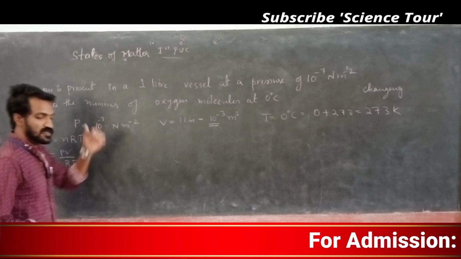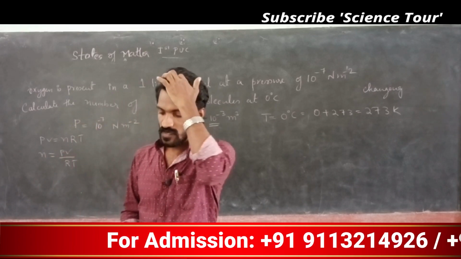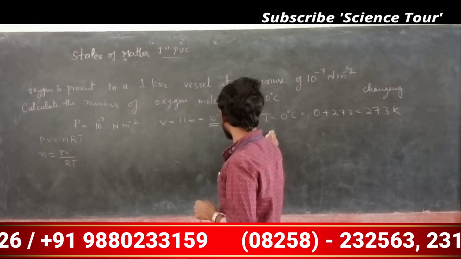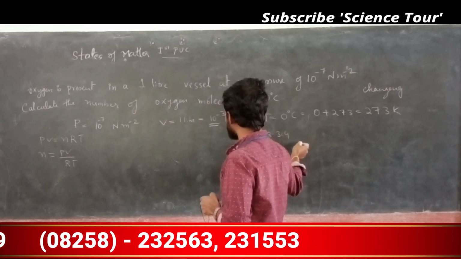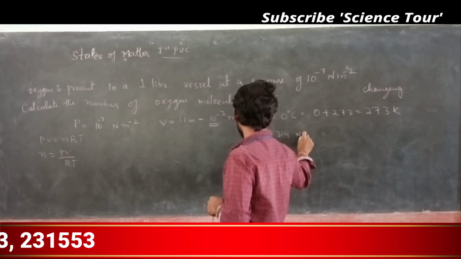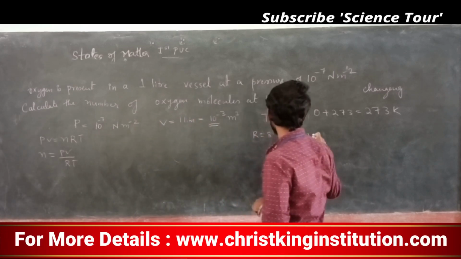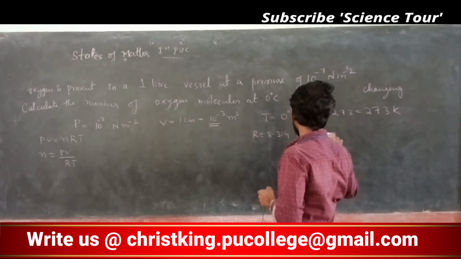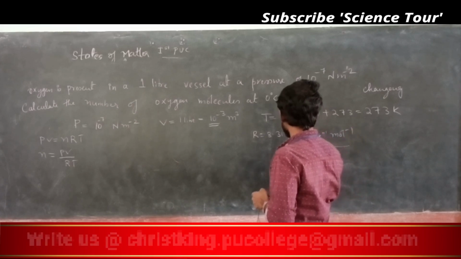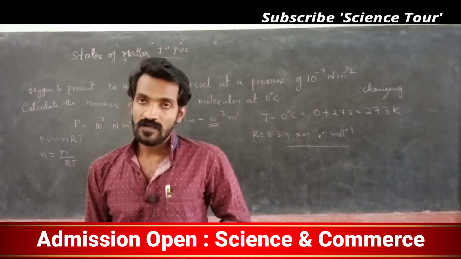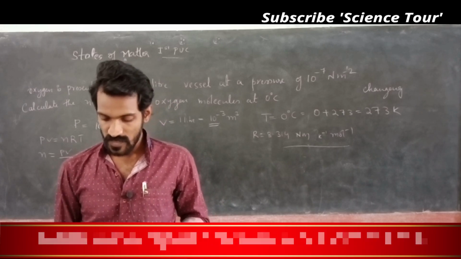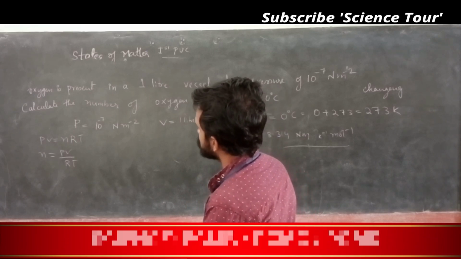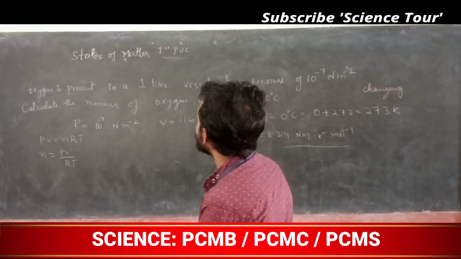R is the universal gas constant, my dear students. R value is 8.314 joule per Kelvin per mole, or you can write Newton meter, to cancel the units: Newton meter Kelvin inverse mole inverse. Using this formula, substitute and find out.